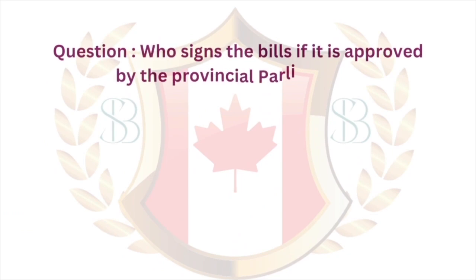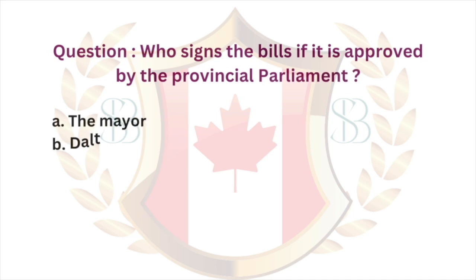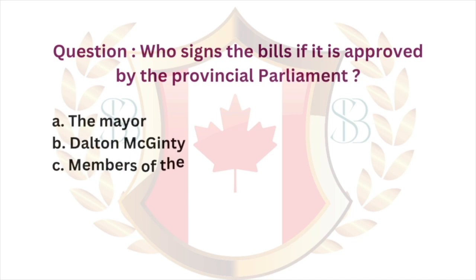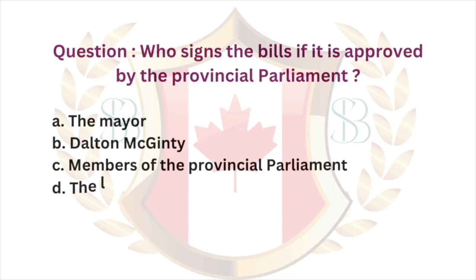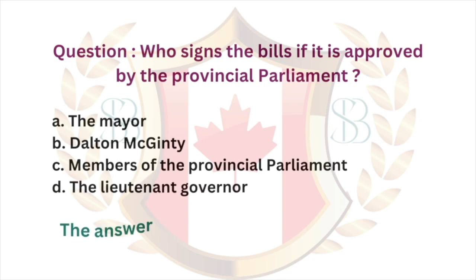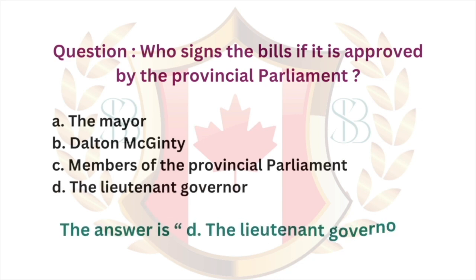Question. Who signs the bills if it is approved by the provincial parliament? A. The Mayor. B. Dalton McGuinty. C. Members of the Provincial Parliament. D. The Lieutenant Governor. The answer is D. The Lieutenant Governor.